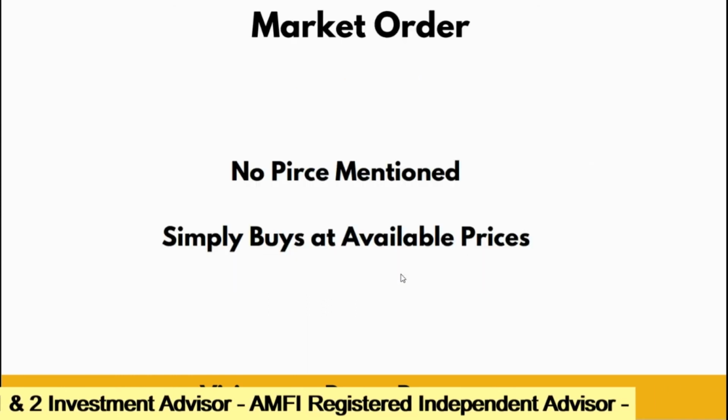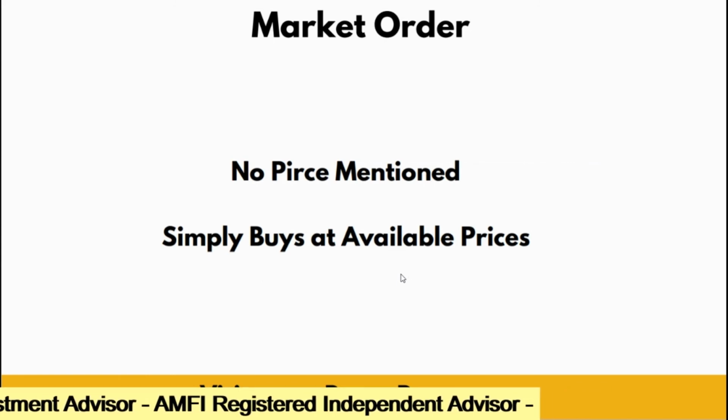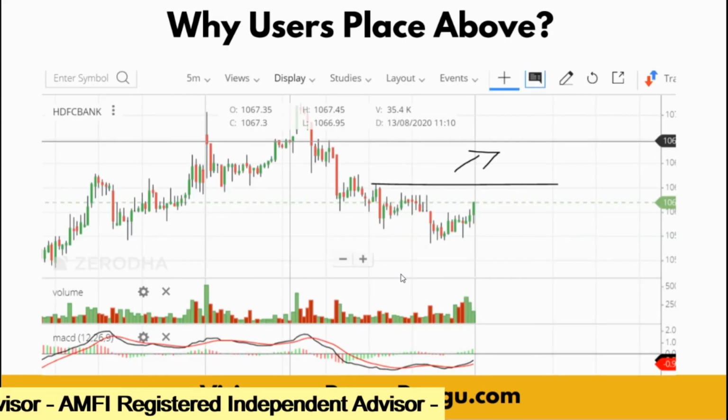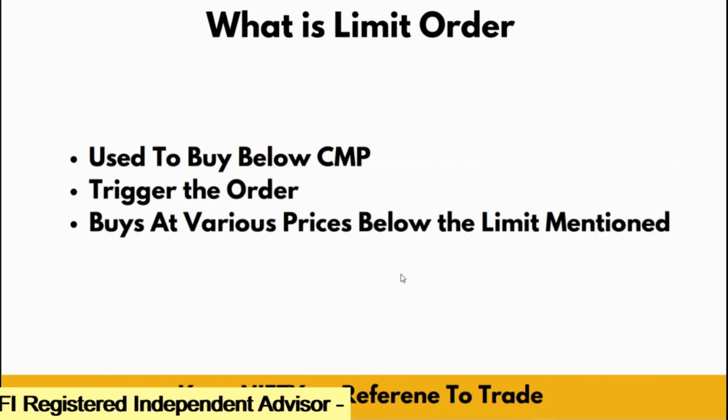We know that a market order simply buys at the available prices. So this is how it is. I hope you got a clear understanding of why our limit orders are getting executed as market orders.